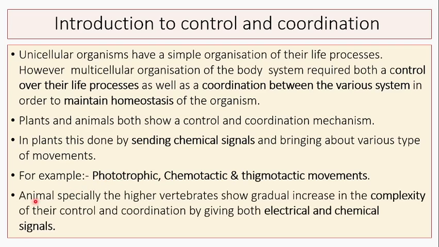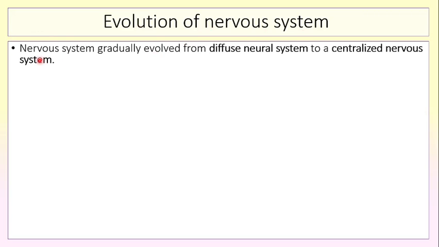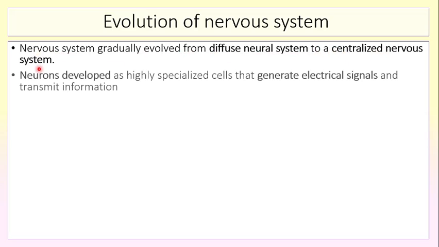However, animals, especially the higher vertebrates, show a gradual increase in the complexity of their control and coordination by giving both electrical and chemical signals. So let us see the evolution of the nervous system. During the course of evolution, the nervous system gradually evolved from a diffused neural system to a centralized nervous system.